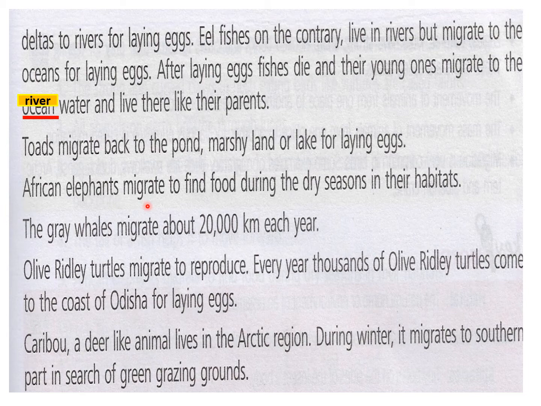Then African elephants migrate to find food during the dry season in their habitats. When there is a dry season, they do not get anything to eat, so they migrate in search of food. Then the gray whales migrate about 20,000 kilometers each year. I will show you a video after this, where you will see how gray whales migrate such a long distance from the sea to the lagoons where they get warm water.